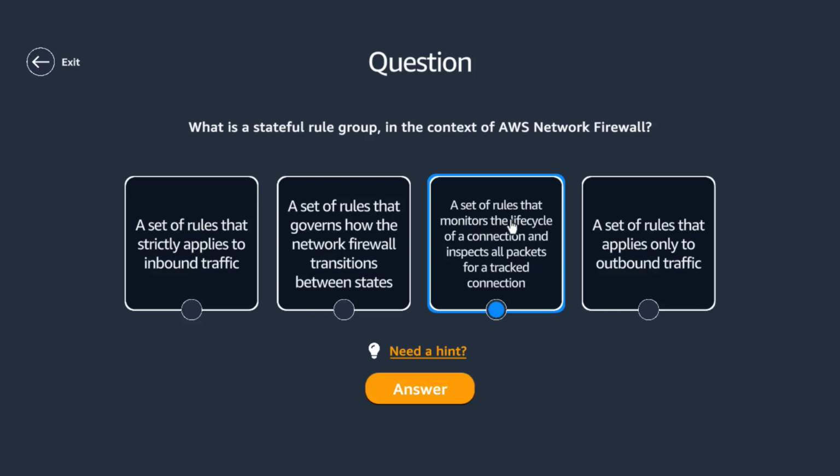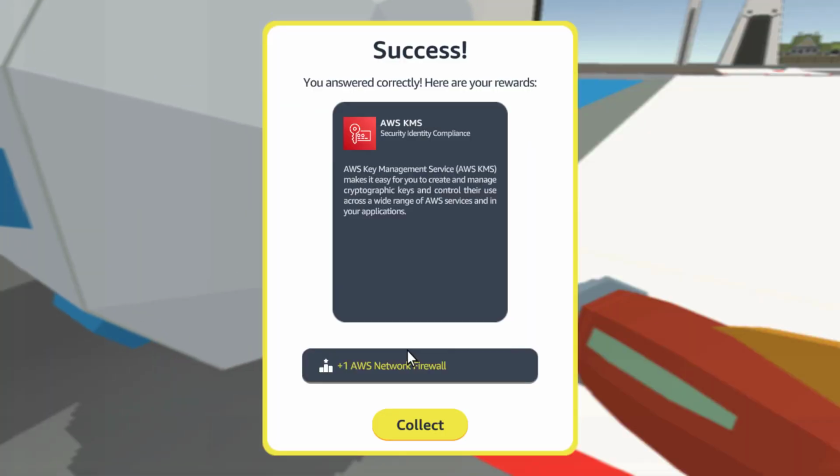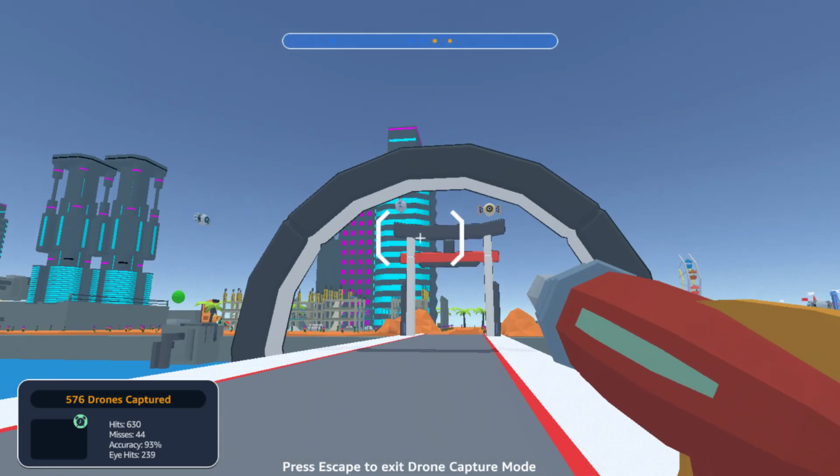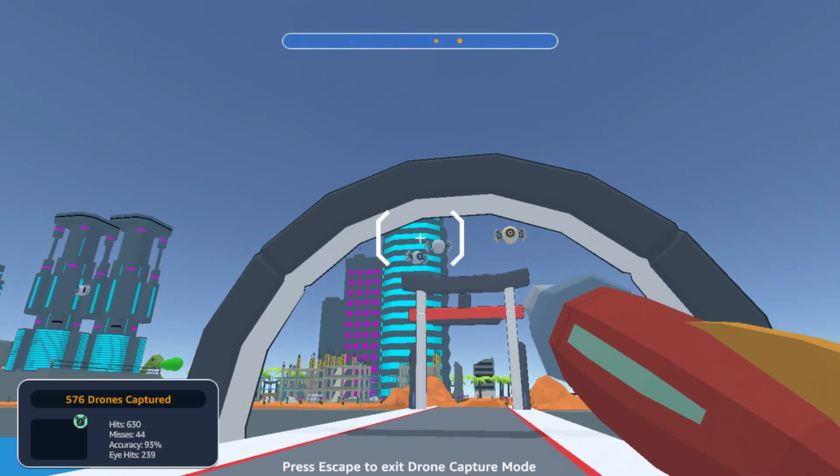I think it is this: a set of rules that monitors the life cycle of a connection and inspects all packets for a tracked connection, right? Stateful makes sense. Life cycle, because yeah, I'm assuming. Oh, instead of clicking hint, I go, okay. 2-1. Okay. I'm not doing bad at networking.